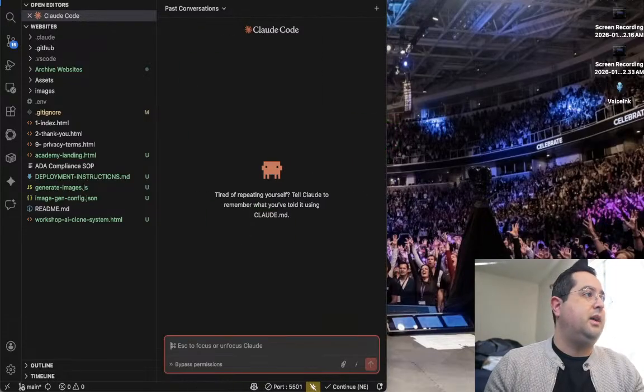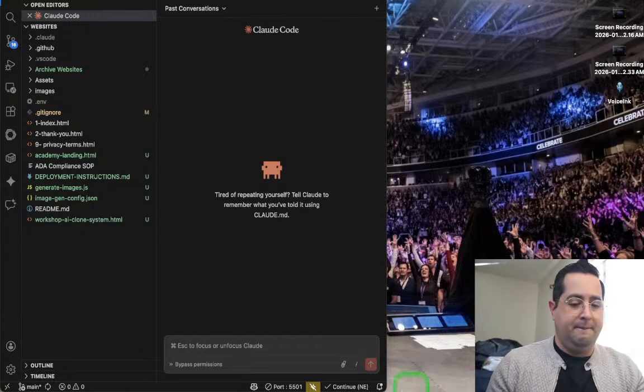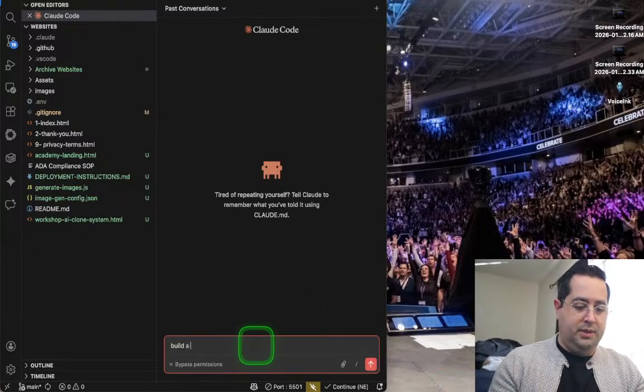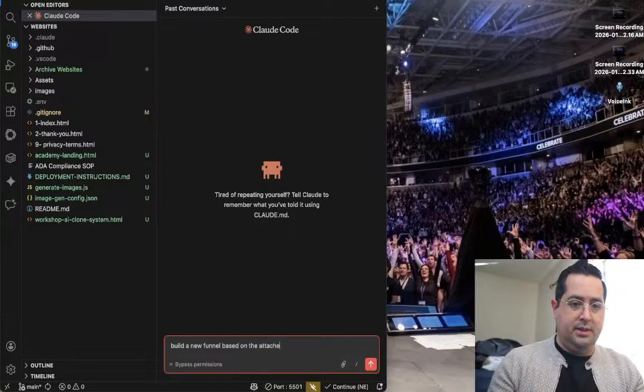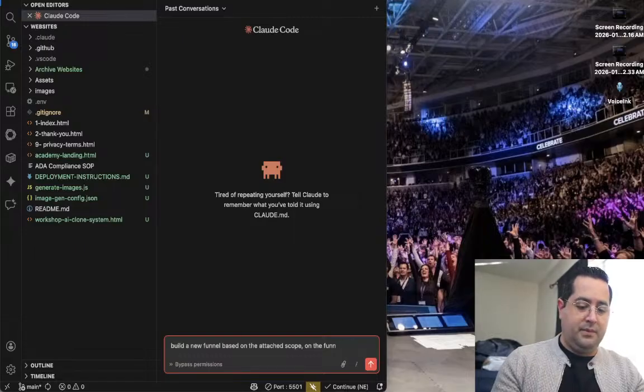We also have Claude doing a whole funnel setup. So we need Claude to build funnel based on scope. So build a new funnel based on the attached scope. Only the funnel part. Ignore the email.